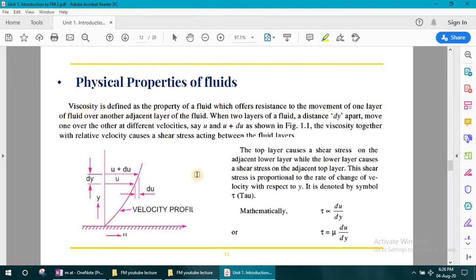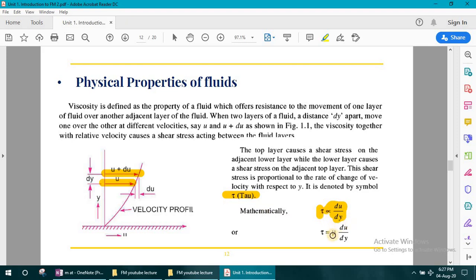Now this viscosity phenomenon can be represented mathematically. As we know, tau is directly proportional to du by dy, where tau is nothing but the shear stress between the layers. As I told you, if two fluid layers are moving with some velocity, there is an experience of shear stress, and this shear stress is represented by the Greek symbol tau. This tau is directly proportional to du by dy, where du by dy is known as the velocity gradient.